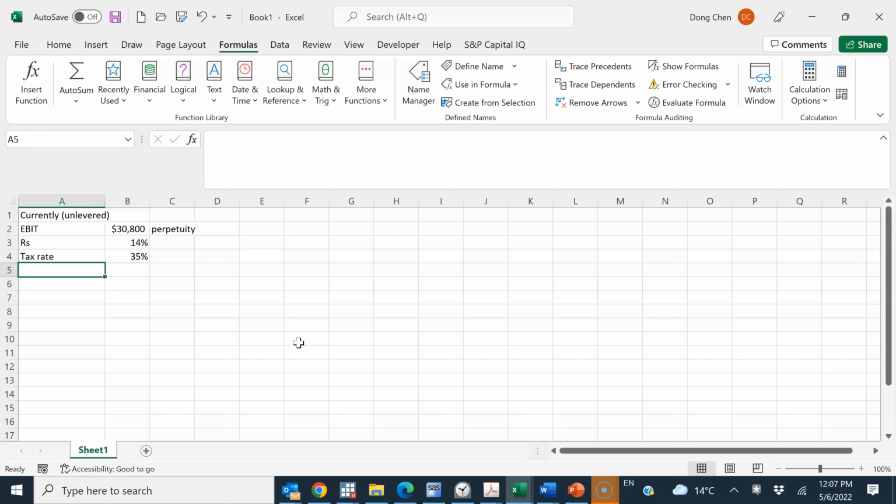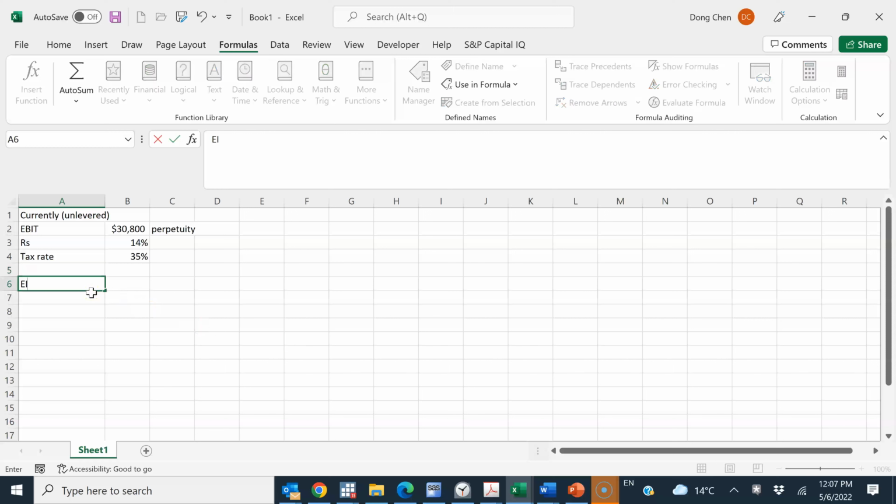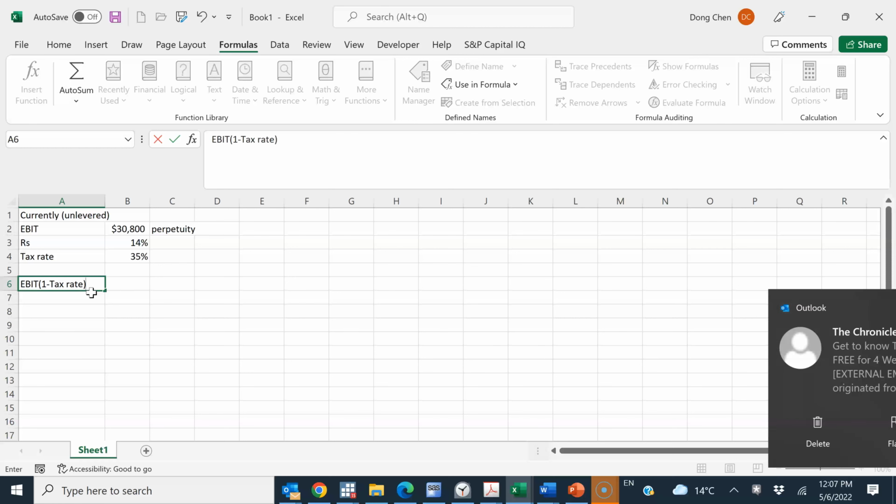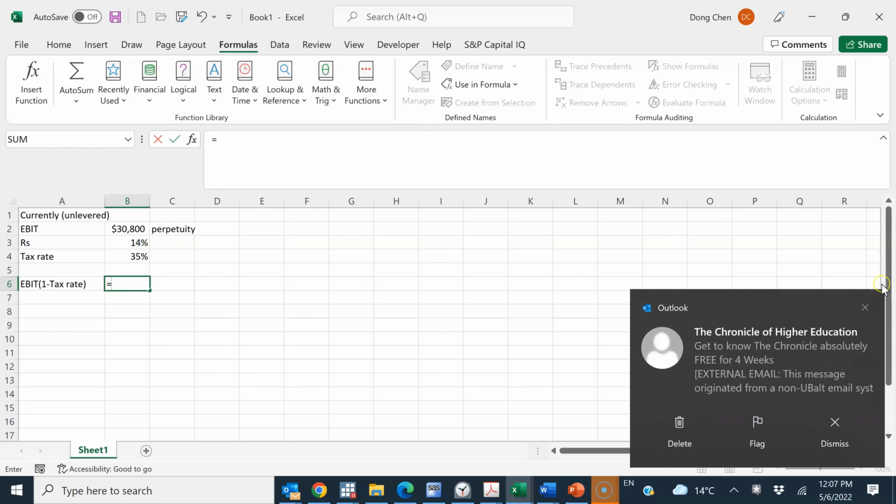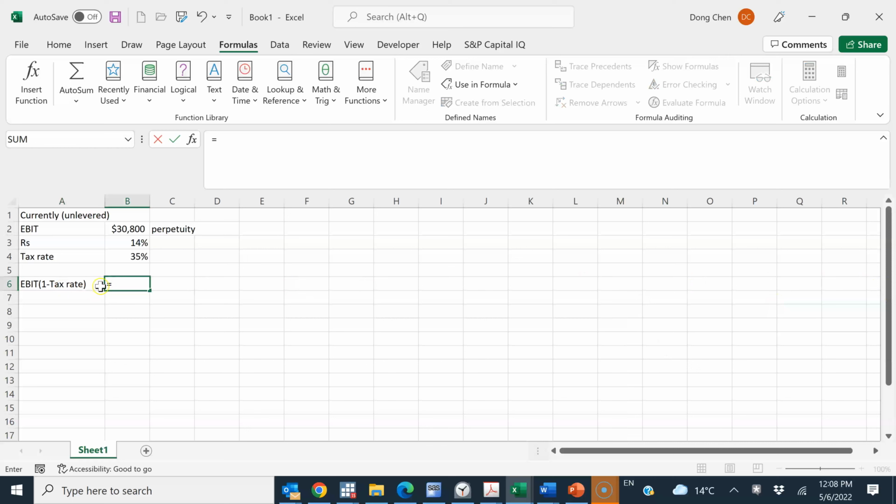So basically, it implicitly assumes that the firm has a 100% payout policy. So we can use that. After-tax EBIT is EBIT times 1 minus tax rate. So that's the after-tax EBIT.